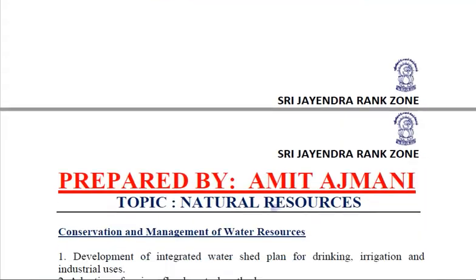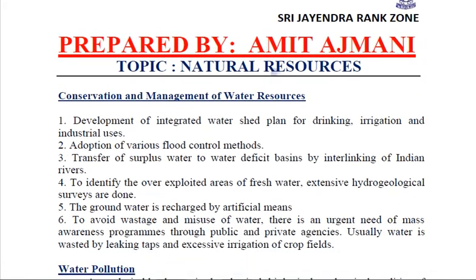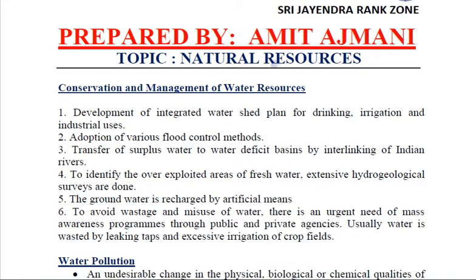Correct? Now, talking about the conservation and the management of water resources, there are various ways in which we can conserve and manage the water resources. For example, development of an integrated watershed plan, which can be used for drinking, irrigation, and industrial use. We can adopt various flood control methods.